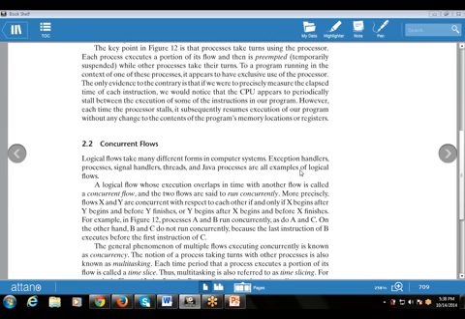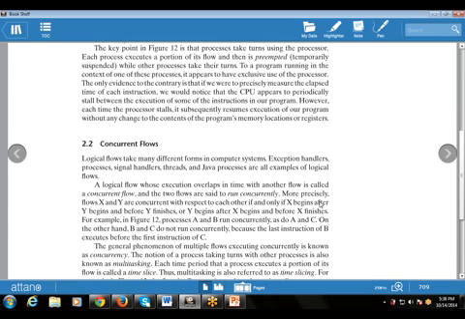More precisely, if we are using two processes, that is, flow X and flow Y are concurrent with respect to each other if and only if X begins after Y begins and before Y finishes, or Y begins after X begins and before X finishes. That is the condition for concurrent execution.